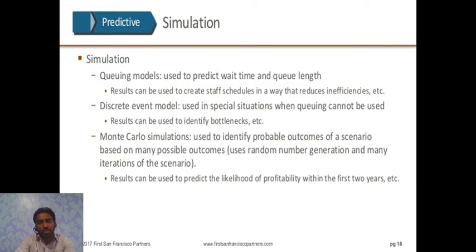Next one is simulation. We can get simulation by three methods: queuing model, discrete event model, and Monte Carlo simulation. Queuing model is used to predict waiting time and queue length. Discrete event model is used in special situations when the queuing model can't be used. And the Monte Carlo simulation is used to identify the probability of outcomes of a scenario based on many possible outcomes.